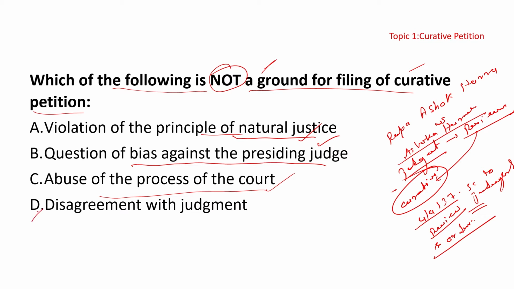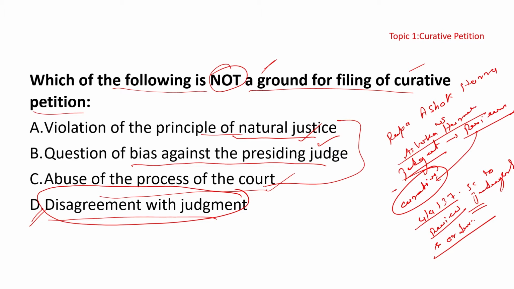So basically the fourth option, D, that is disagreement with the judgment. Only being in disagreement with the judgment, without any of the other 3 bases, will not satisfy the ground for filing of the curative petition. So that's why D is incorrect here. A curative petition may be filed after a review plea against the final conviction is dismissed, and a 5-judge constitution bench recognized the curative petition as the final remedy to reconsider dismissed review petitions. So the grounds are violation of natural justice, question of bias, and abuse of process of court.